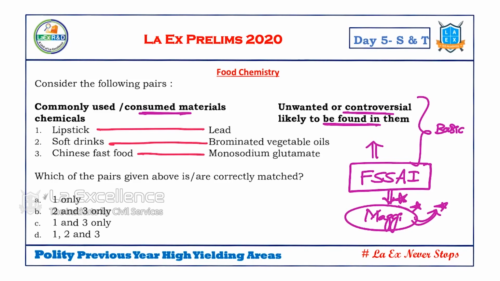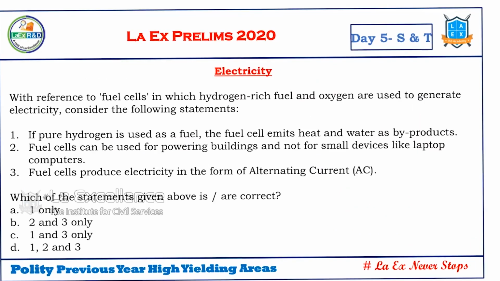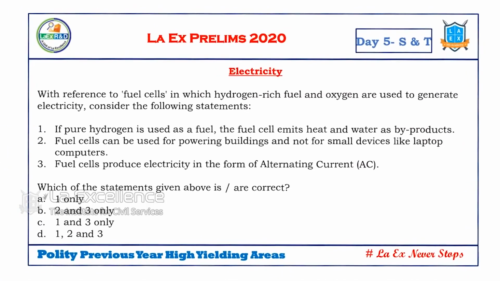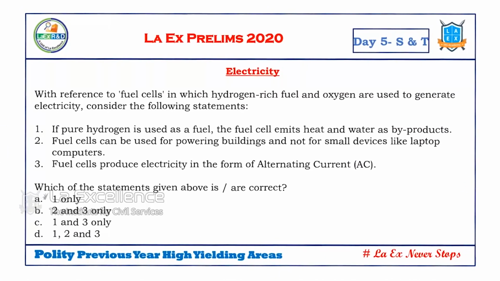Likely unwanted materials are there. So the answer is D. So this is a question given from a current issue. Though this looks like a basic question, this has direct reference to a current issue. Clear? Next, electricity. In electricity, again we go for fuel, electricity, fuel. This is again a basic issue from our NCERT, electricity.